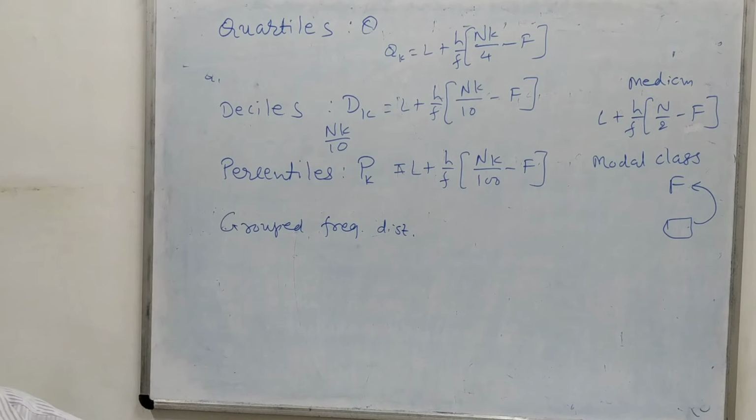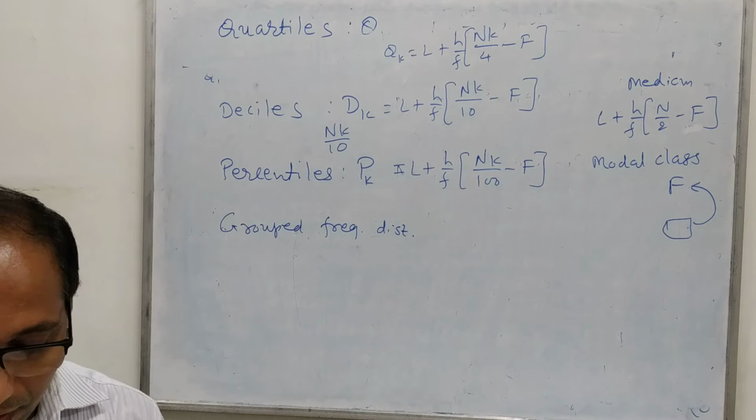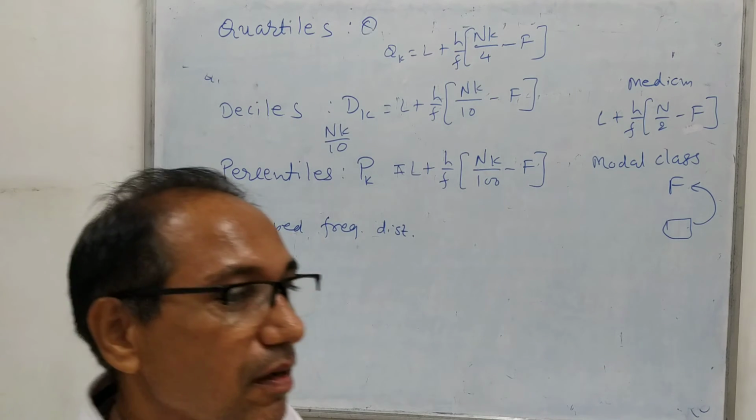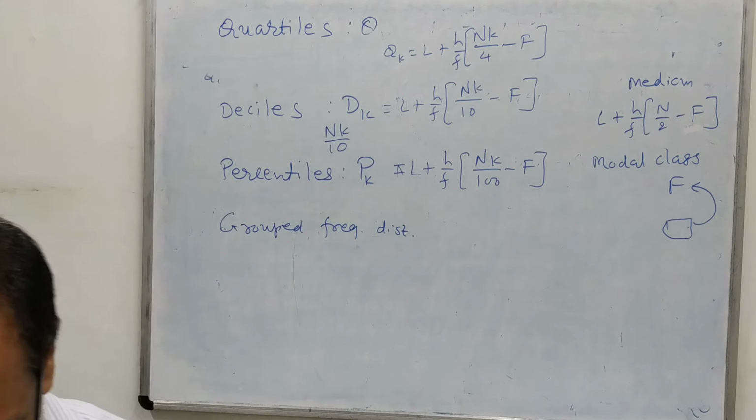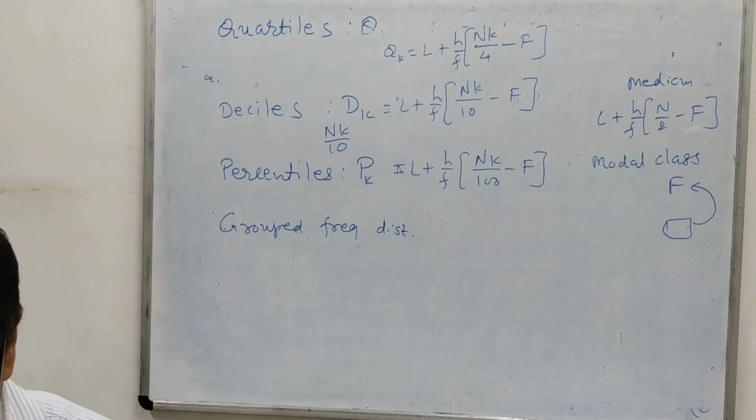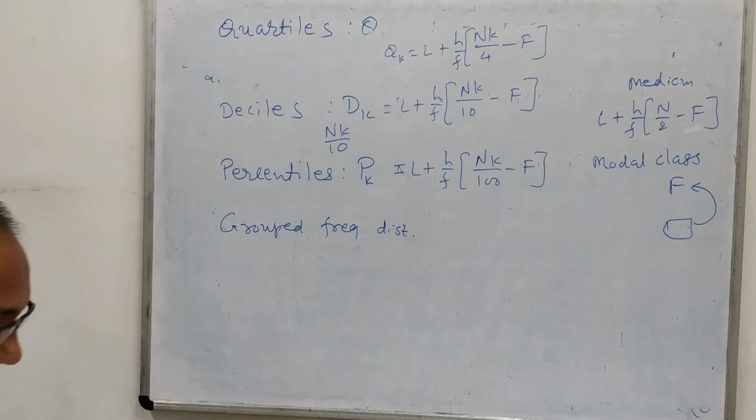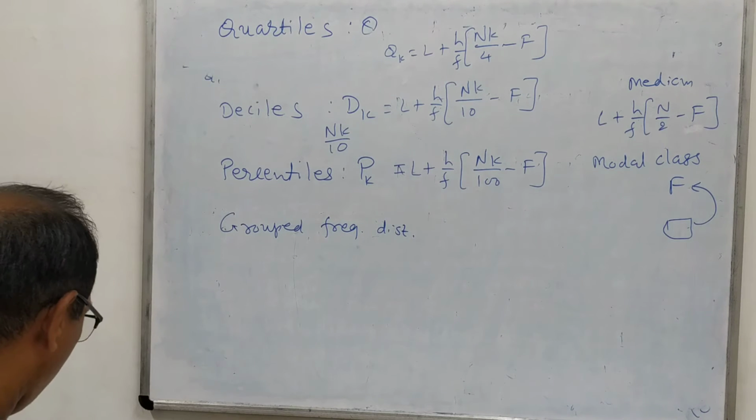So if you have practice of median, then you can find all these things very easily. And in reverse, if you know how to find all these things, then you can find median also very easily. So the median concept is already coming into this.